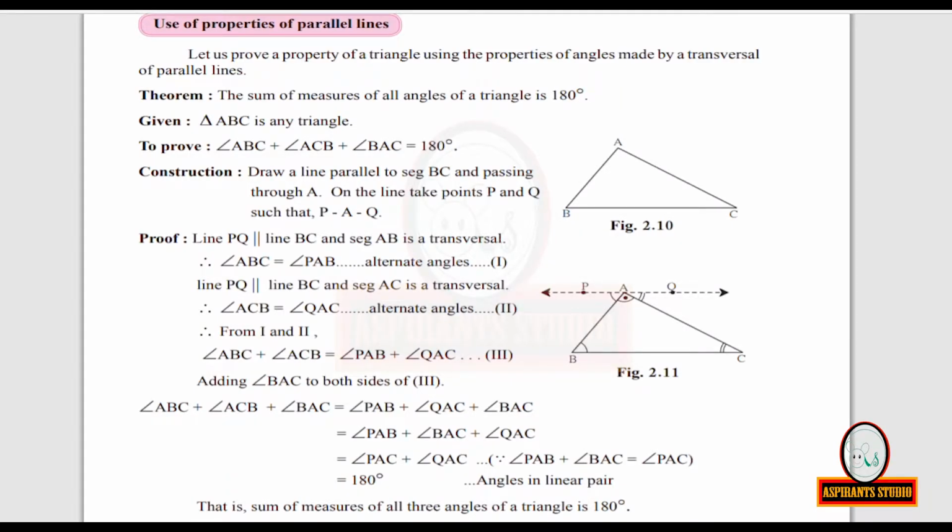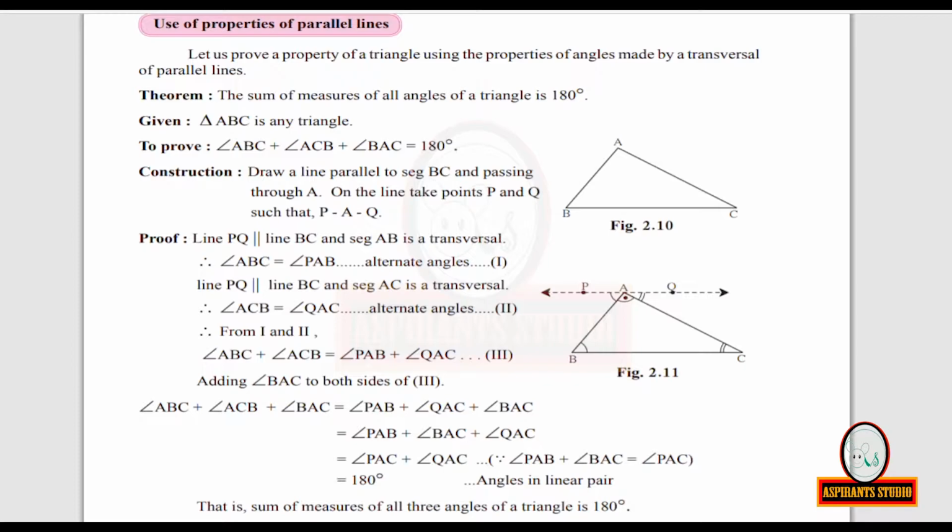Properties of parallel lines. Let us prove a property of a triangle using the properties of angles made by a transversal of parallel lines. Theorem. The sum of measures of all angles of a triangle is 180 degrees. You all know this statement before, but now we are going to prove it.